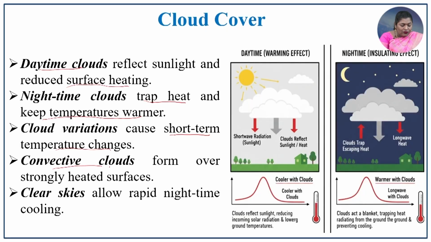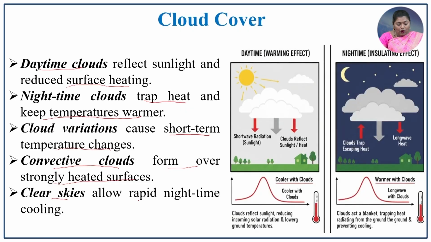Convective clouds form over strongly heated surfaces. Convection mainly happens in heat transfer, so convective clouds are formed in that particular local region. Clear skies allow rapid nighttime cooling. Because there is no disturbance in the sky atmosphere, there is rapid heating and cooling in the clear sky region.